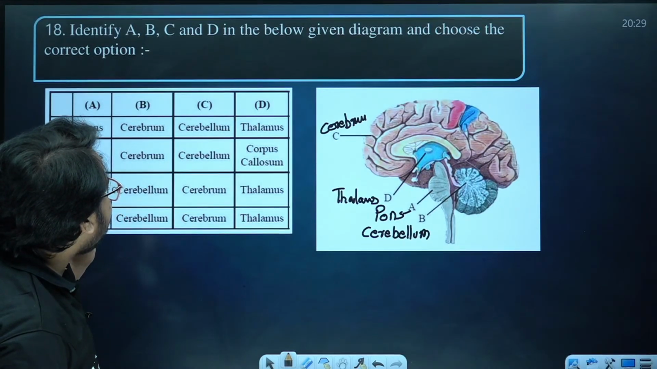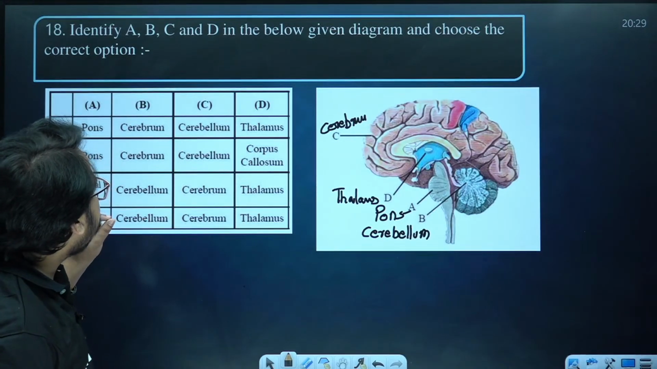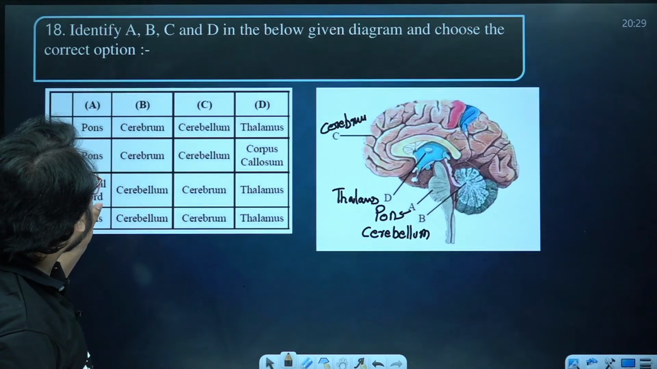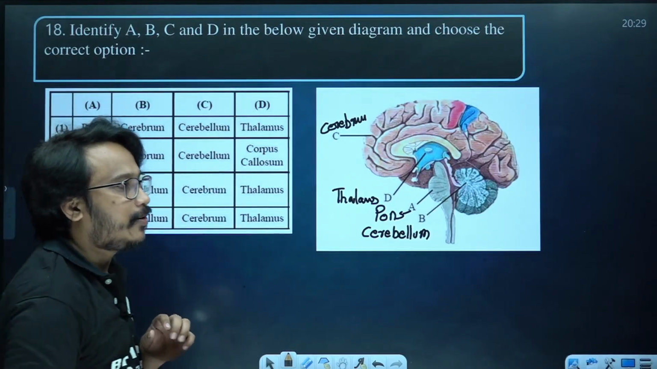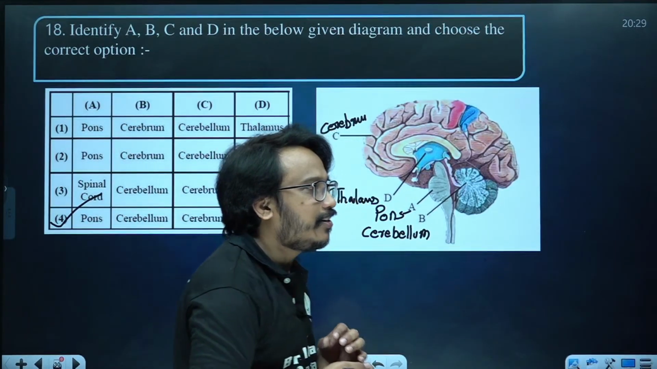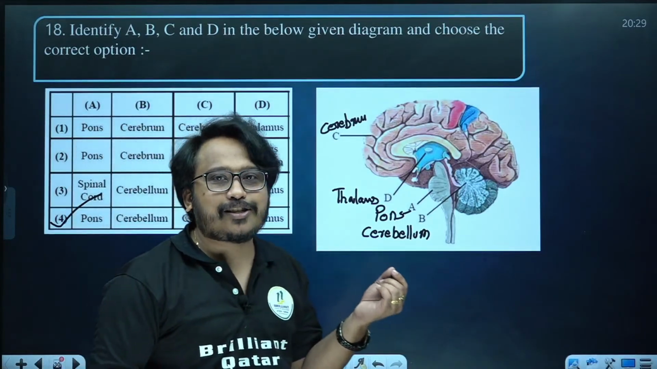So here, which answer can I give? A is pons, B is cerebellum, C is cerebrum: pons, cerebellum, cerebrum, thalamus. Okay, 4 is the answer. Got it? Okay, many have commented. I think so many started commenting first itself. You got the answer. So which is the largest part of the brain?